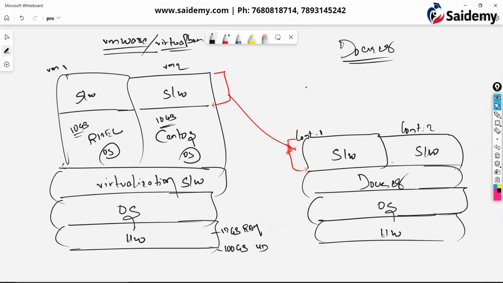Now coming to the second advantage. What is the second advantage? To create each VM, we have to allocate some RAM. Assume that each VM is consuming 2 GB of RAM. This also 2 GB of RAM. Let me write properly.